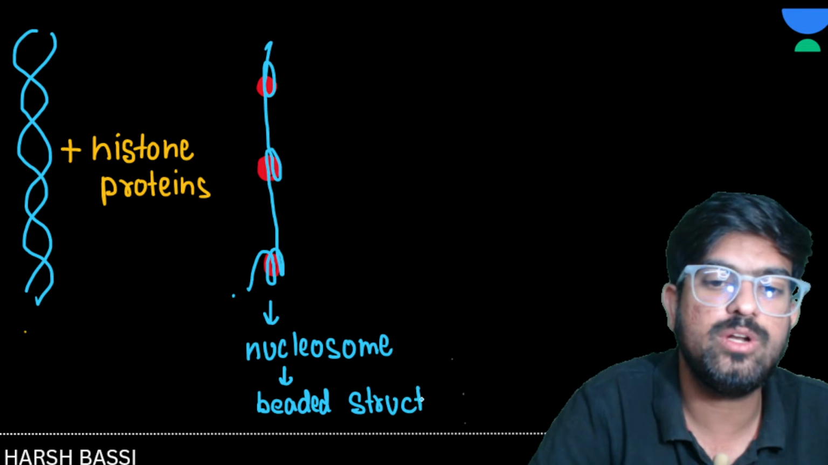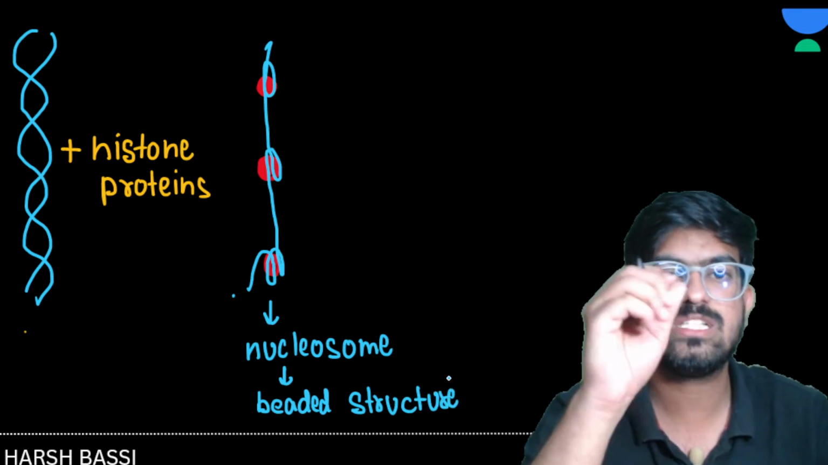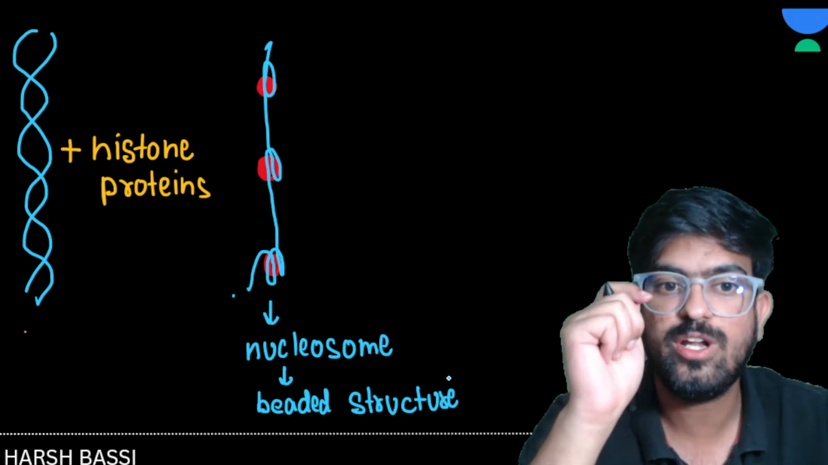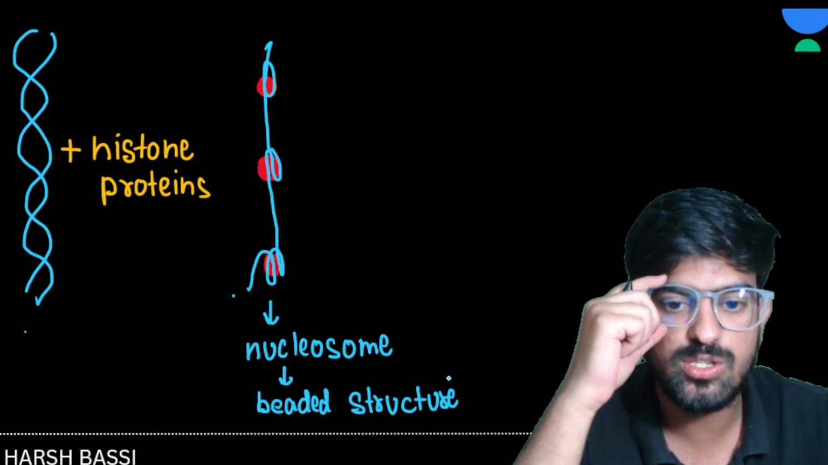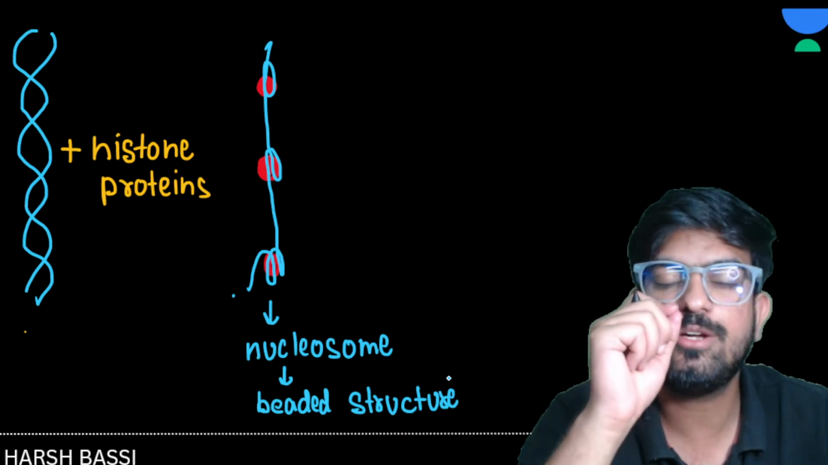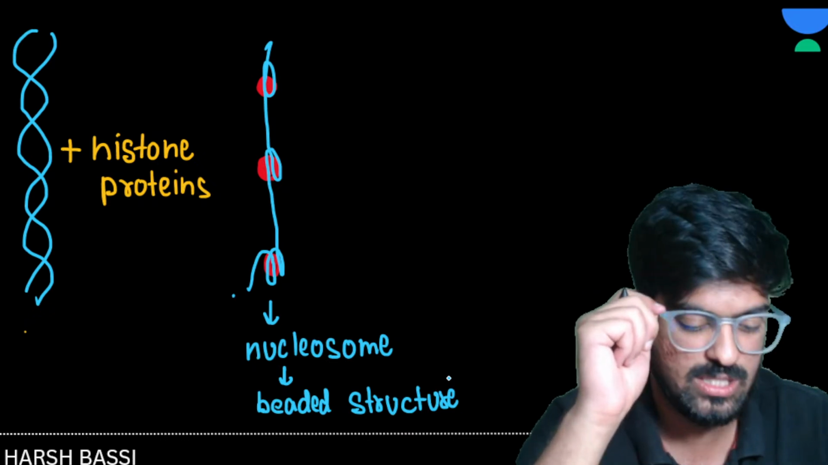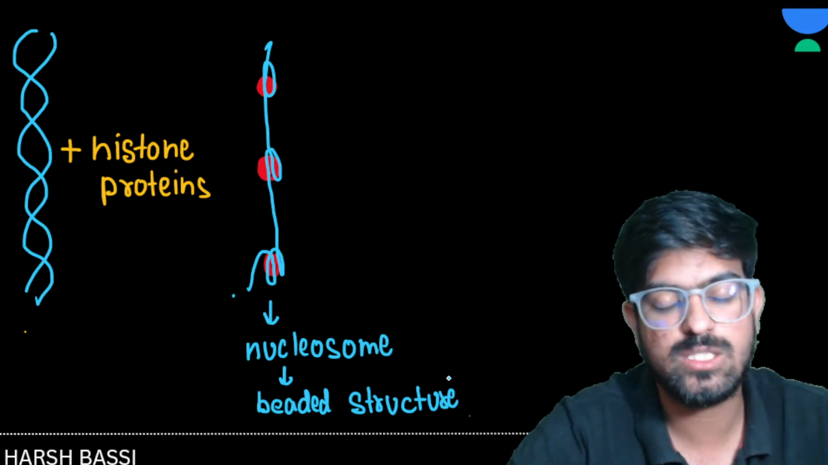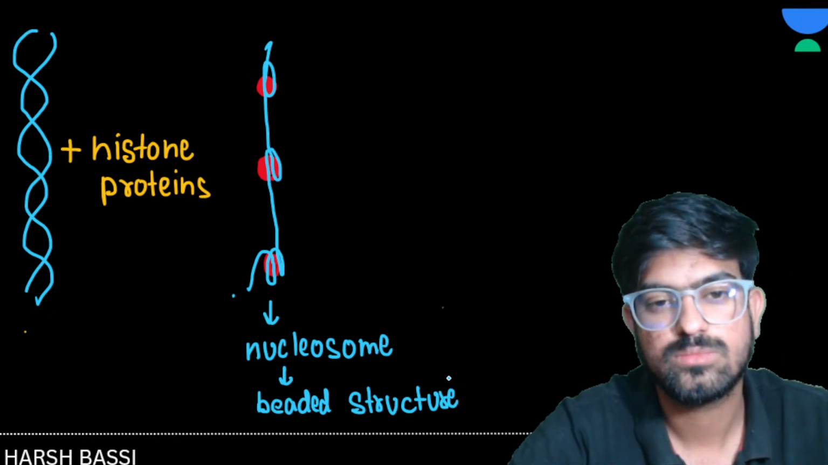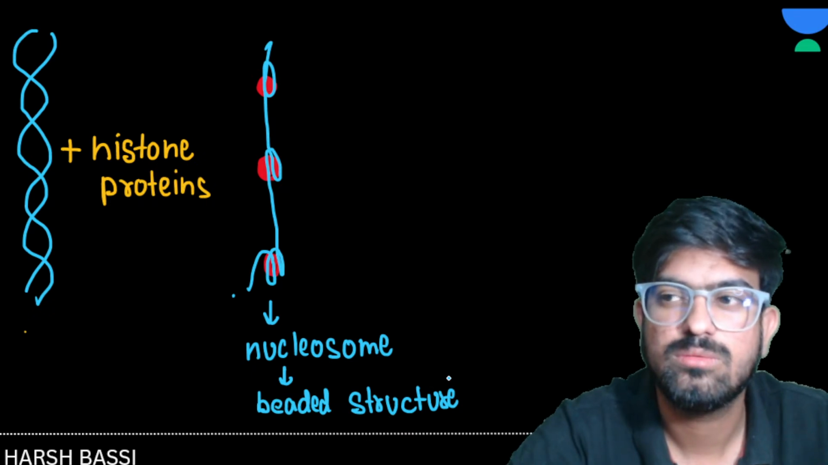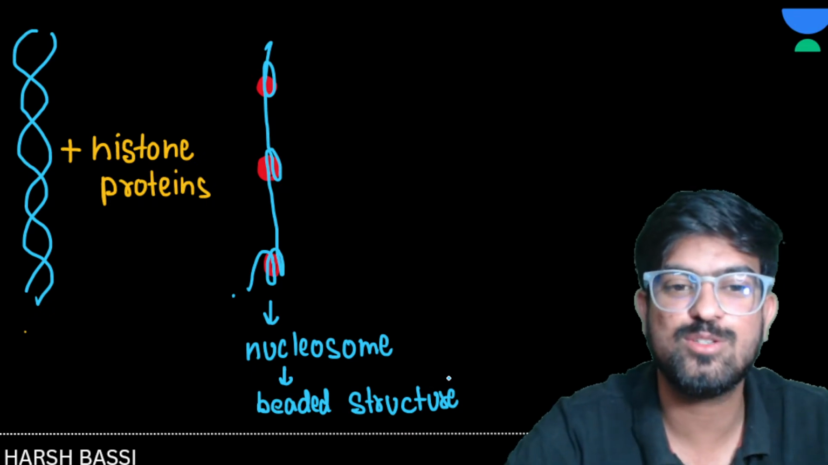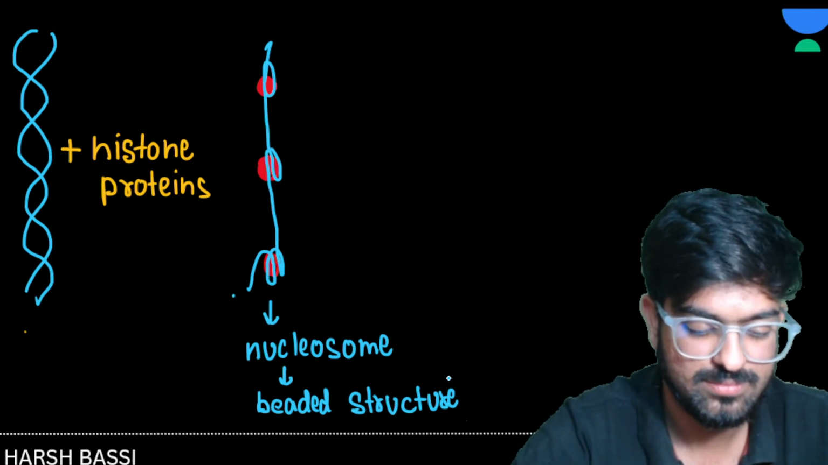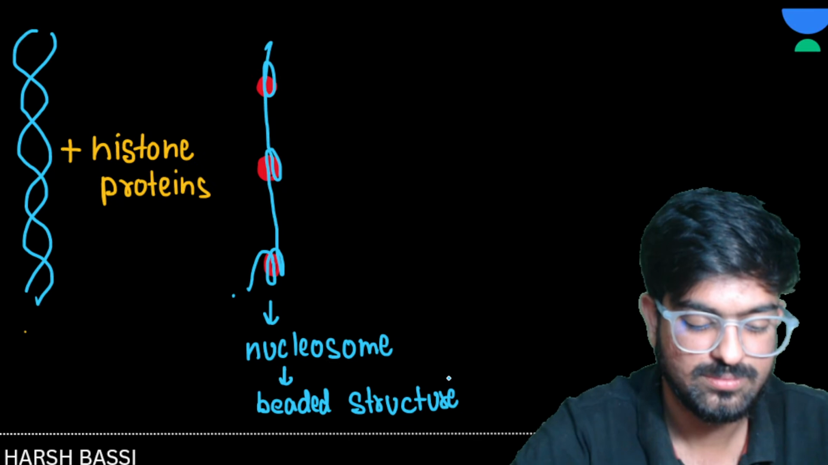So what is a nucleosome, guys? A nucleosome is nothing but DNA plus histone protein. Nucleosome is the beads-on-a-string structure, the beaded structure. A nucleosome is the DNA plus histone protein. Clear?